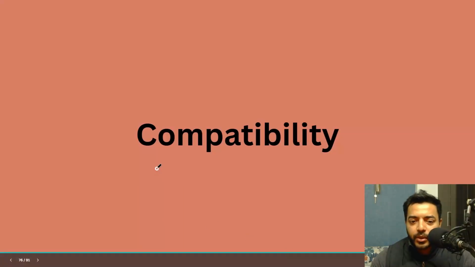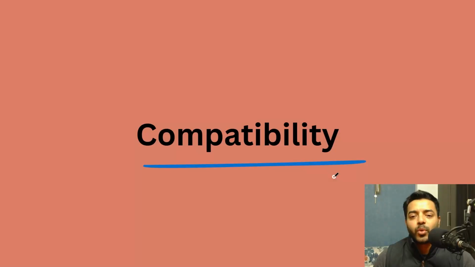Okay, in the next chapter, we're going to understand what is compatibility. Let's say you have numbers 1 to 9, and then there's 11, 22, and 33. We're going to see each number, who's compatible with who. We're just going to see 1 to 9 mostly, and not the master numbers. Okay, let's see the next chapter.